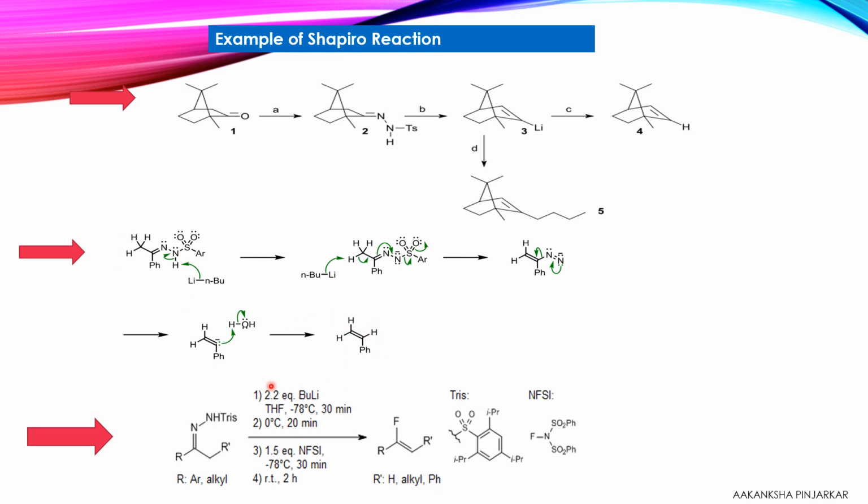Next, this is also an example of the Shapiro reaction, and we get a product that is an alkene, and this is also an example of the Shapiro reaction. With butyl lithium, here the double bond is formed. These are all examples of the Shapiro reaction. Again, try to solve the mechanism of all these reactions. Definitely you will get the Shapiro reaction.